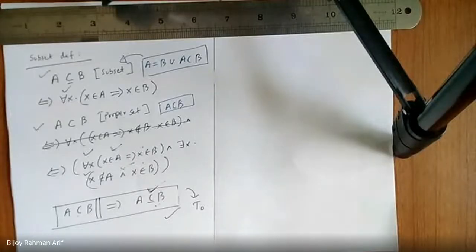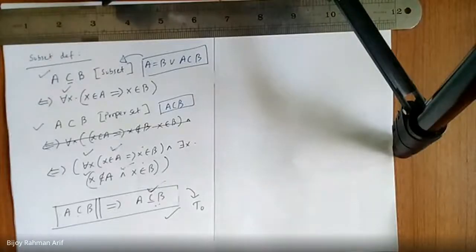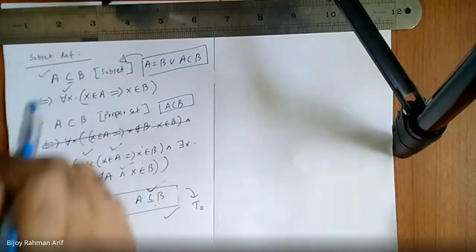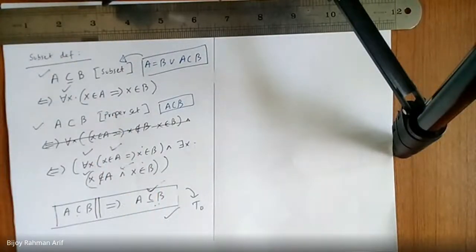I don't get your question actually. What are you asking for? I'm asking that we are basically proving the equal set theory here. We are not proving equal set theory here; we did not come to equal set theory yet. We are talking about the subset definition here. We did not go to that topic yet.